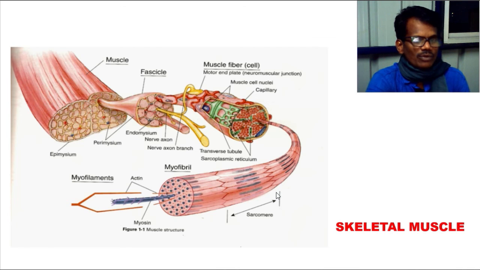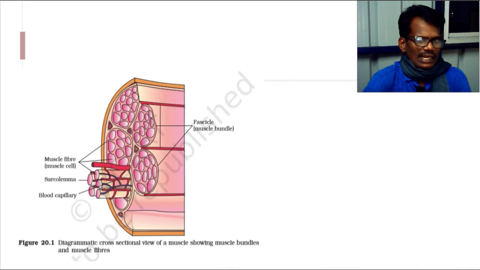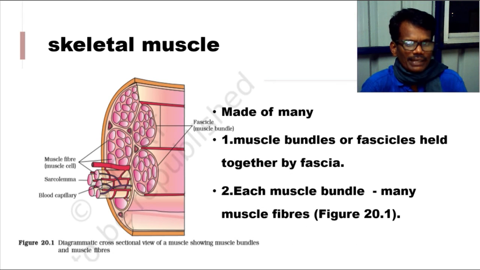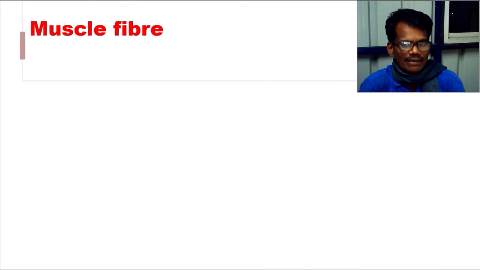Let us see about this skeletal muscle in depth. Each skeletal muscle is an organized structure, and muscle bundles, or we call them fascicles, are held together by a common collagenous connective tissue layer. We call it fascia. So that's why we call them fascicles. And each muscle bundle contains a number of muscle fibers. We saw this in the previous diagram.